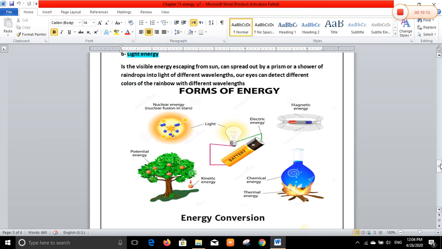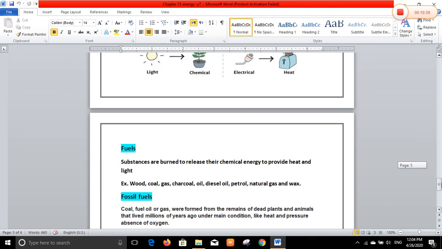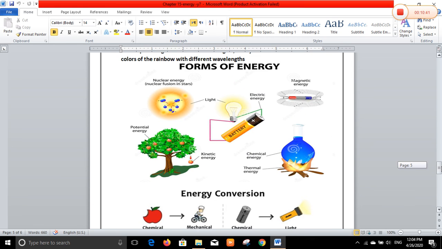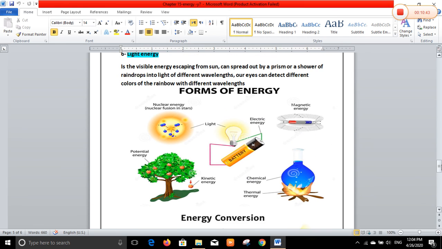After that, light energy is visible energy escaping from the sun. This visible light energy is white light energy. Visible energy escaping from the sun can be spread out by a prism or a shower of raindrops into light of different wavelengths. Our eyes can detect the different colors of the rainbow with different wavelengths. This is energy conversion. Look at forms of energy.